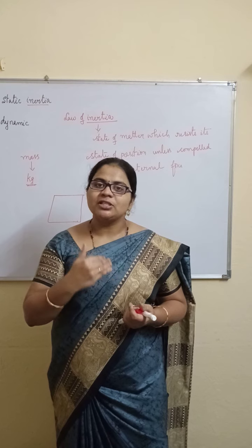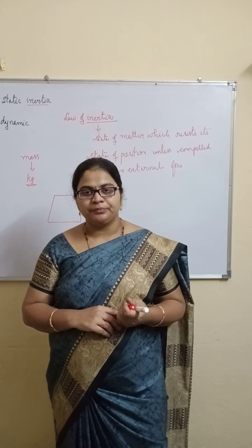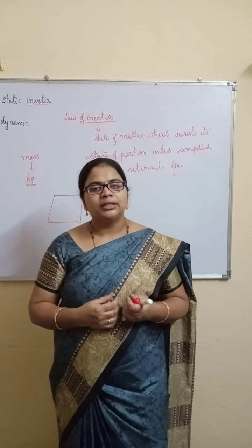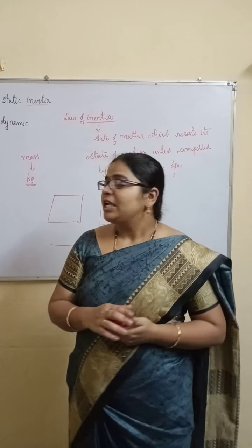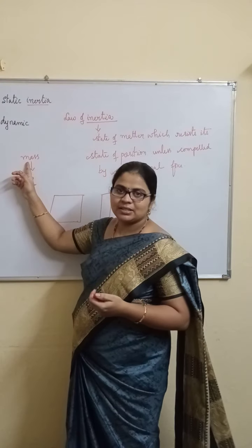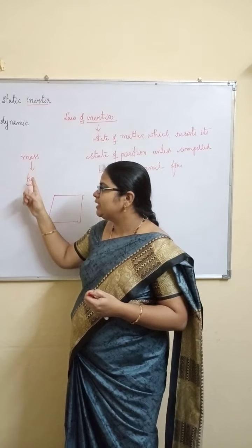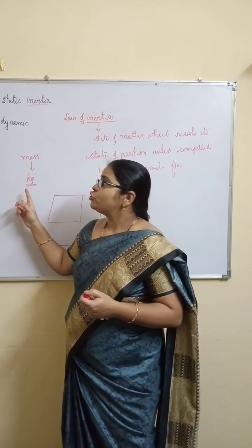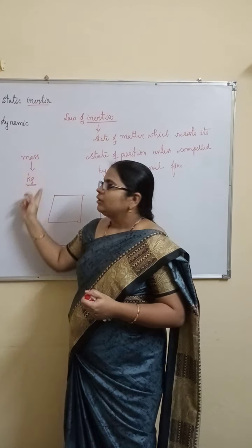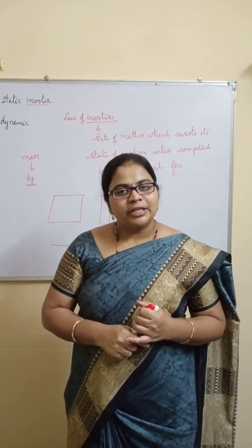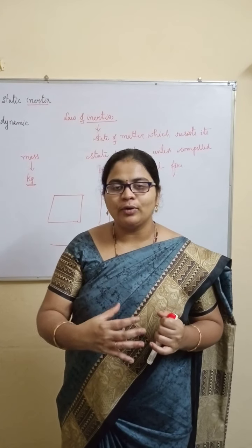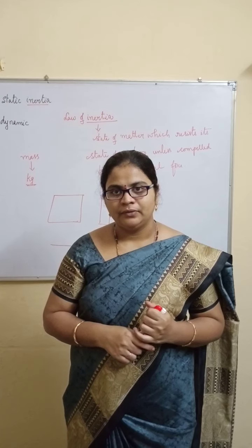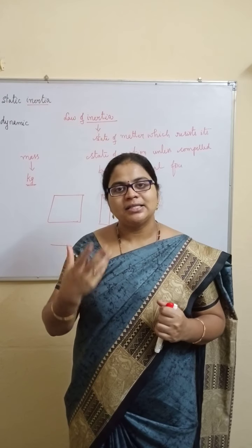In inertia we also have two types: static inertia and dynamic inertia. For a body which is at rest, that is static inertia. For a body which is in motion, that is dynamic inertia. Inertia is measured in terms of mass, and mass is calculated in kg. So inertia is measured in kg. Whose mass is low, its inertia will be low. Whose mass is high, its inertia will be high.